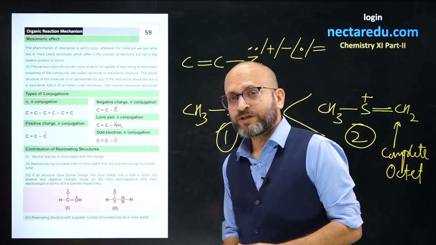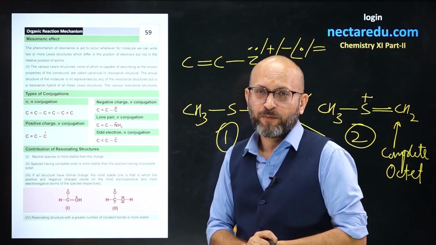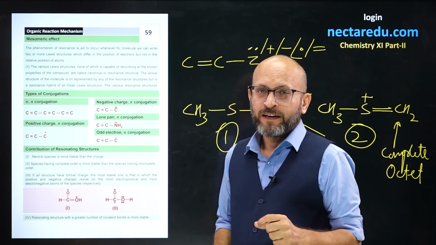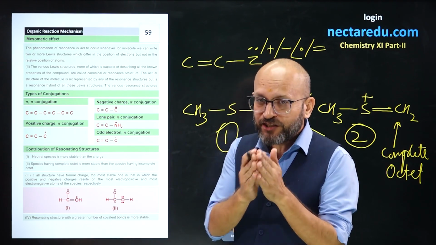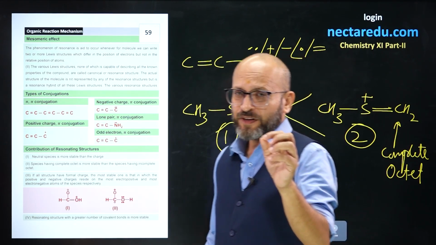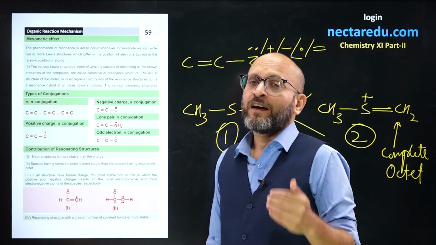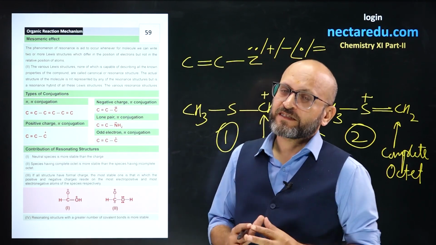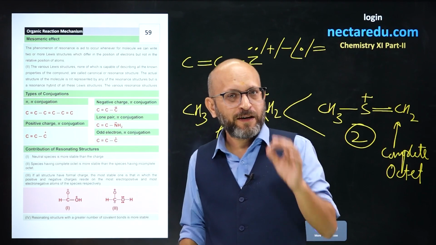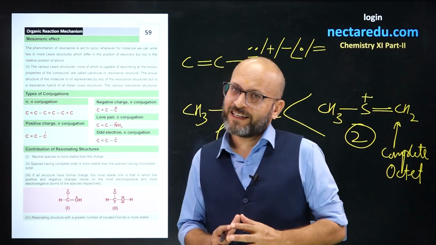Next, you see if the number of covalent bonds is more, the resonating structure will be more stable. Thirdly, if opposite charges are present, they should be nearby, and if the same charges are present, they should be far away for greater stability. Negative charge should be present on a more electronegative atom and positive charge should be present on a less electronegative atom. That resonating structure will be more stable. So I have discussed all the pointers which you need to keep in mind for finding out which resonating structure is more stable and which is less stable.